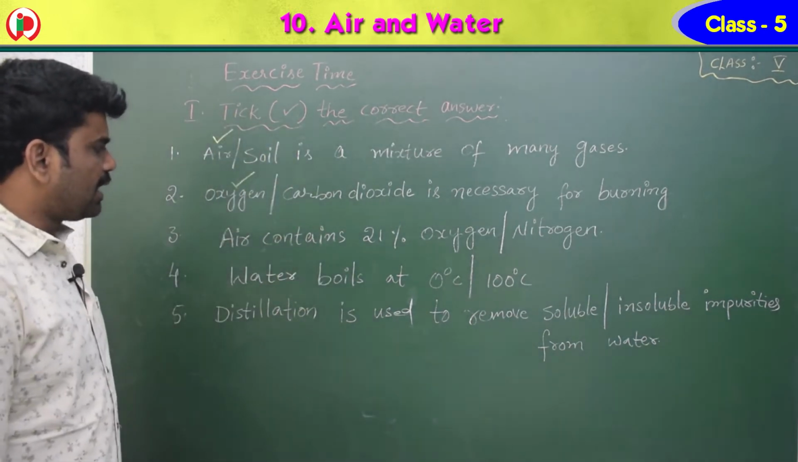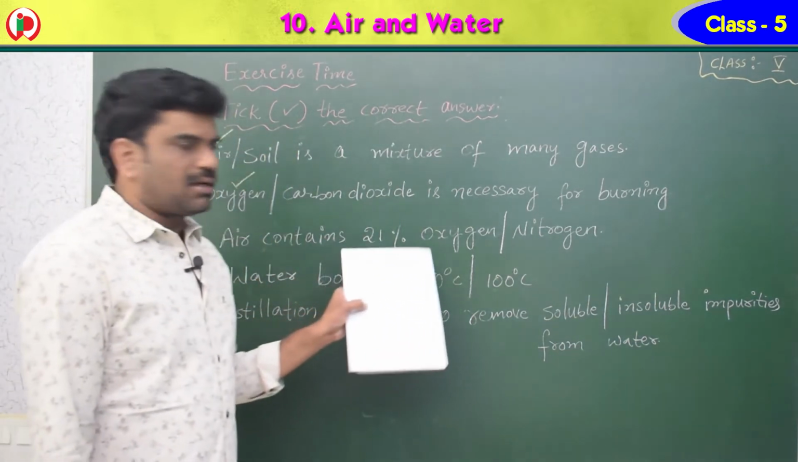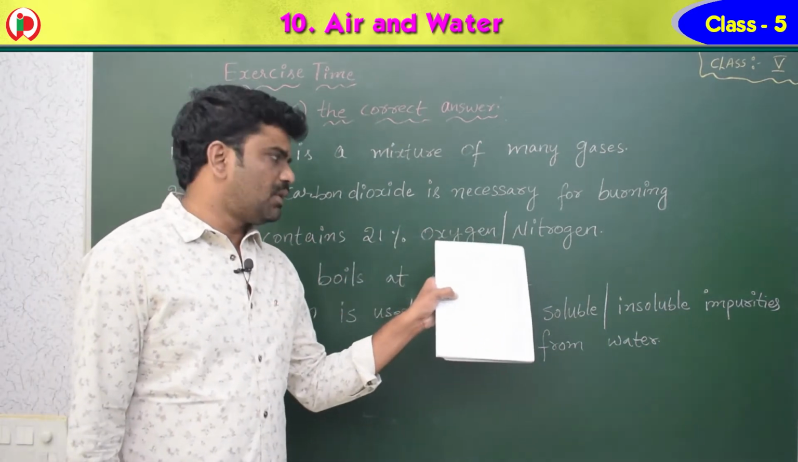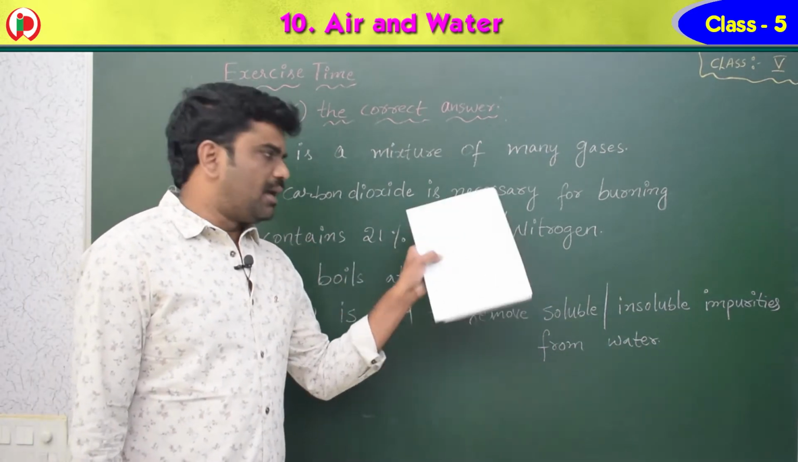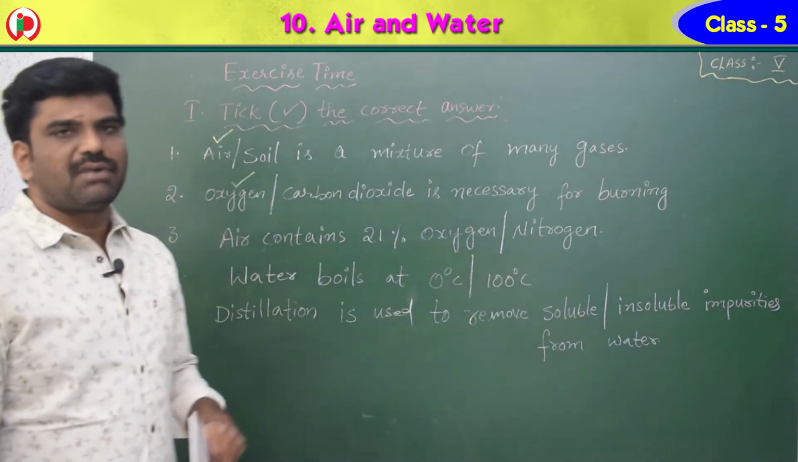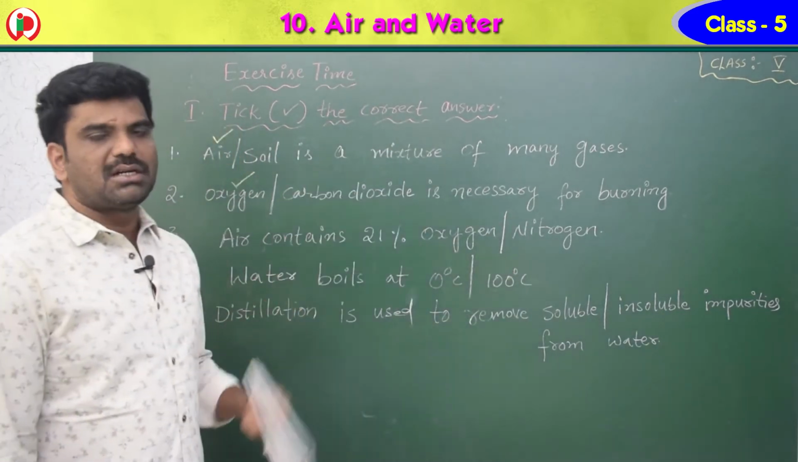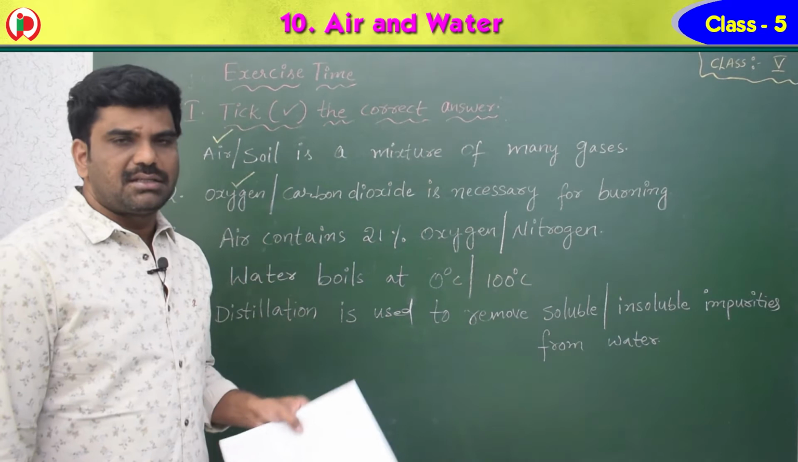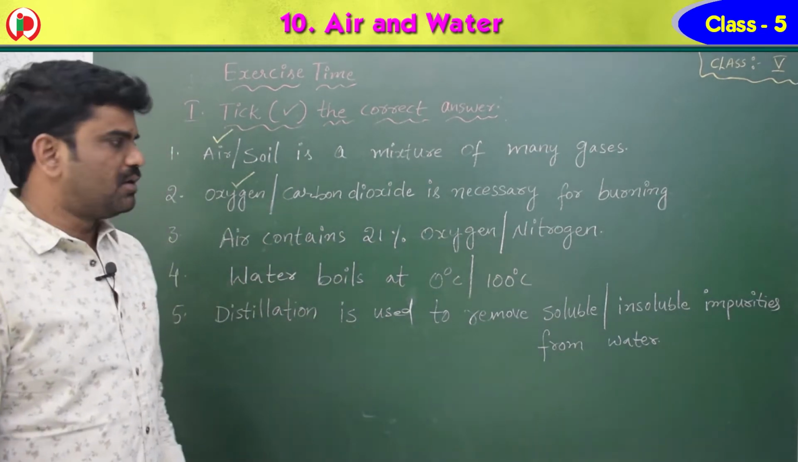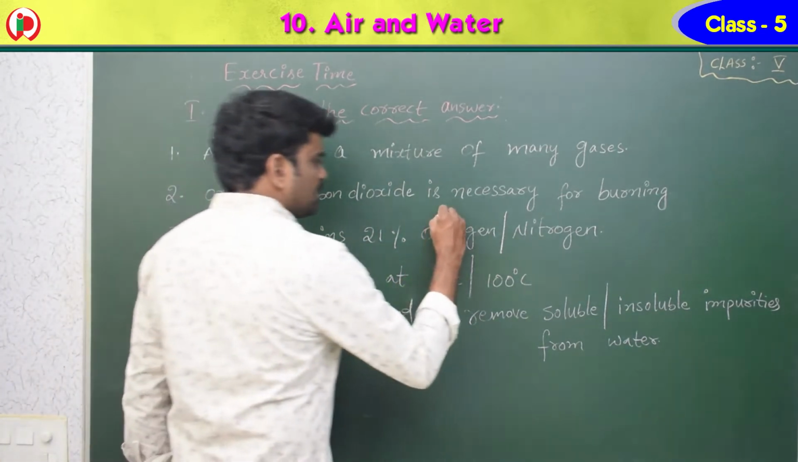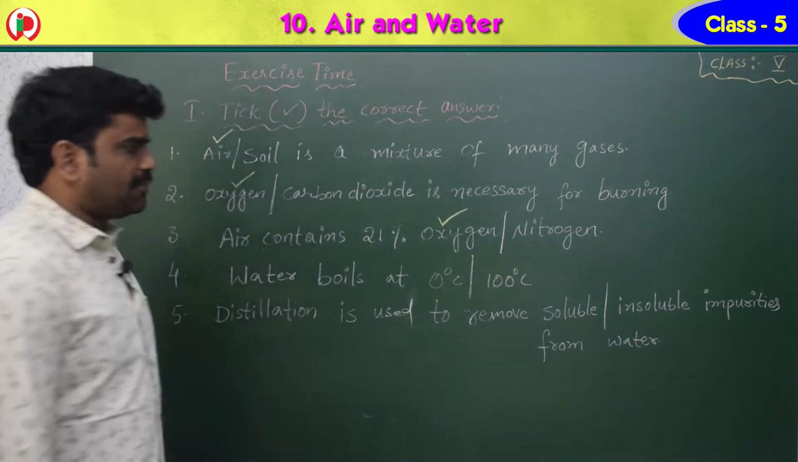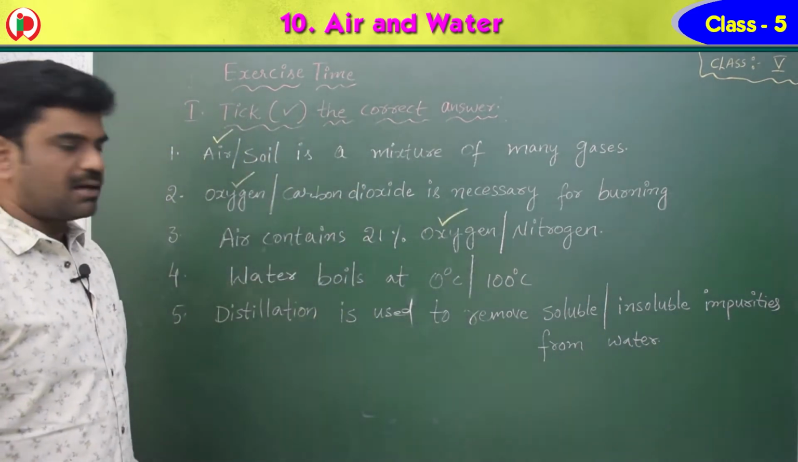Third one, air contains 21% oxygen or nitrogen. You know the composition of air. Air contains 78% of nitrogen, nearly 21% of oxygen, and the remaining is the remaining gases and the water vapor. So 21% is oxygen. So I kept a right mark for oxygen there.